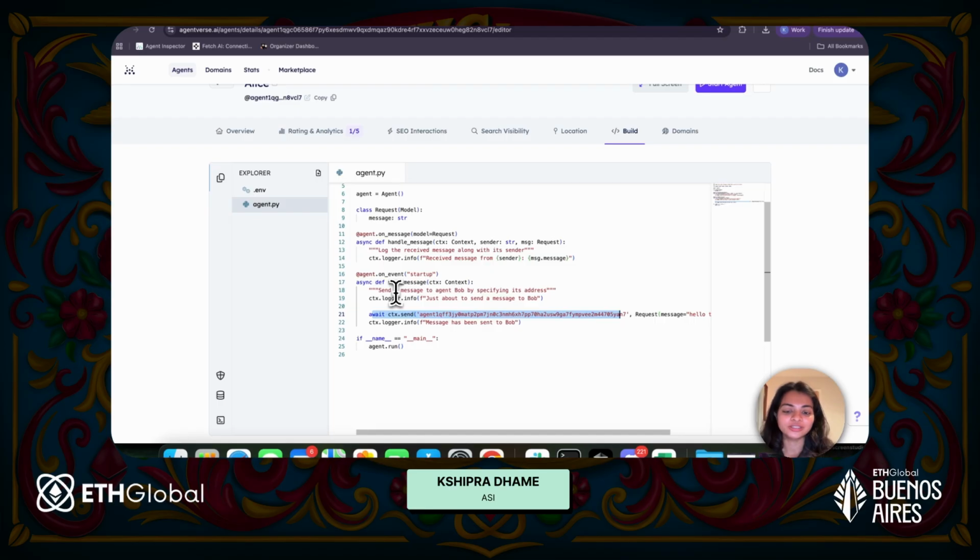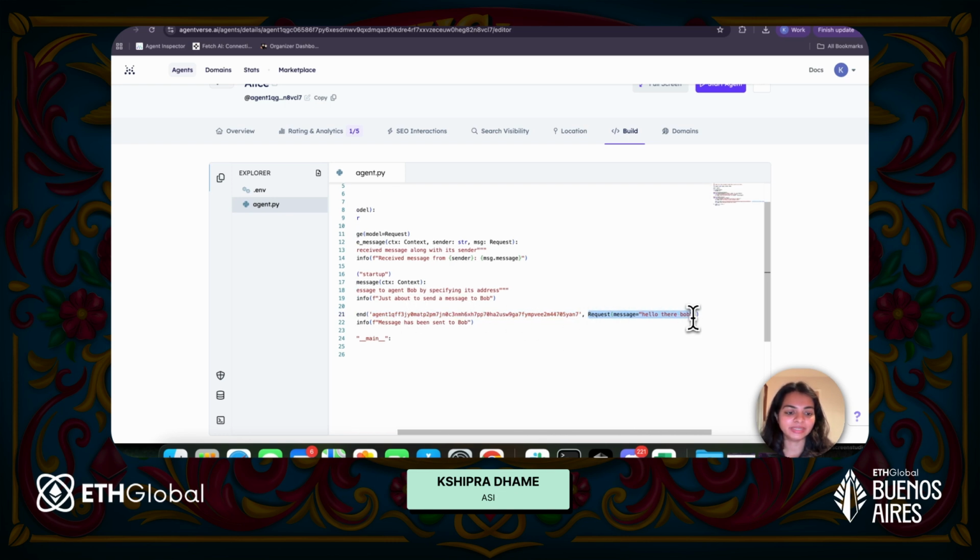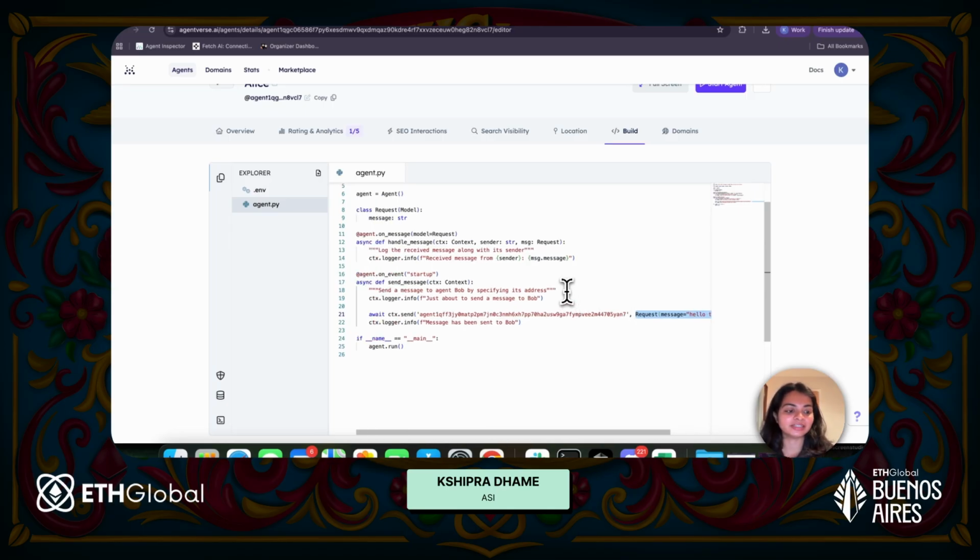So what this agent will do is, when we start this agent, it will go ahead and send a message to Bob. For that, it uses await ctx.send, and over here we need to paste in Bob's address, and this is the message that I'm going to send to Bob. Remember that this is very important, because Bob needs to know what message it is going to have to handle or receive.